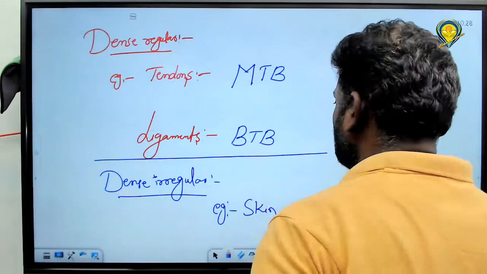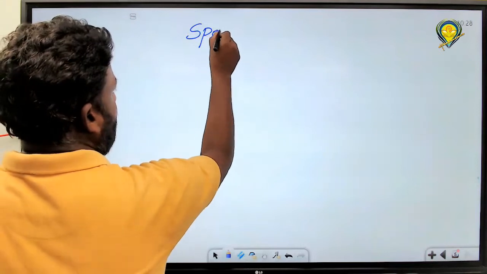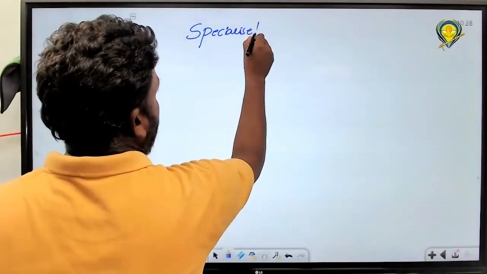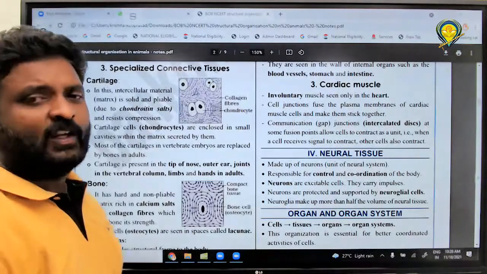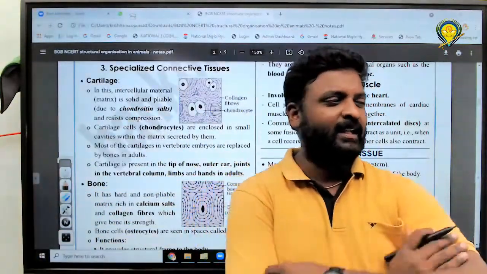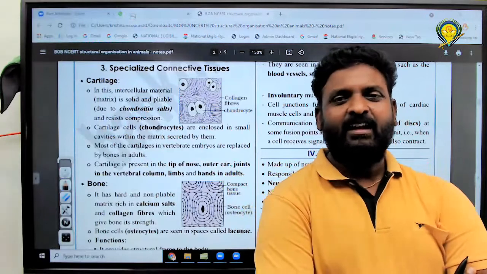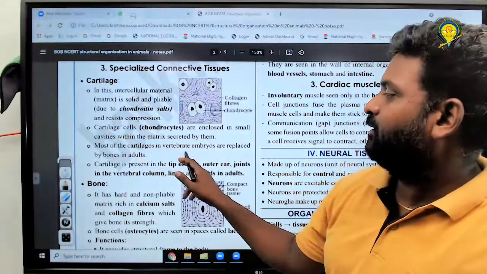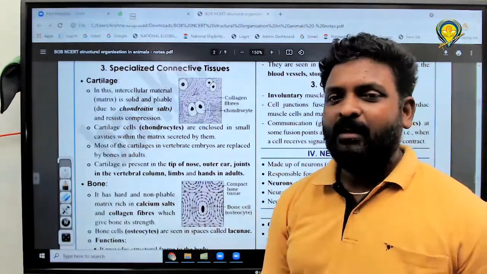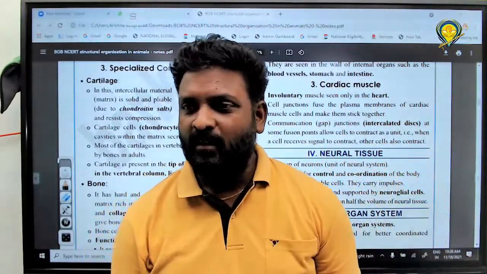And now we have to move to the specialized connective tissue. Okay, good. First one, what is present here? Tell me, all of you. Cartilage, right? Do you know what the function of cartilage is? It is replaced in adults by bone. Got it? Have you got it?